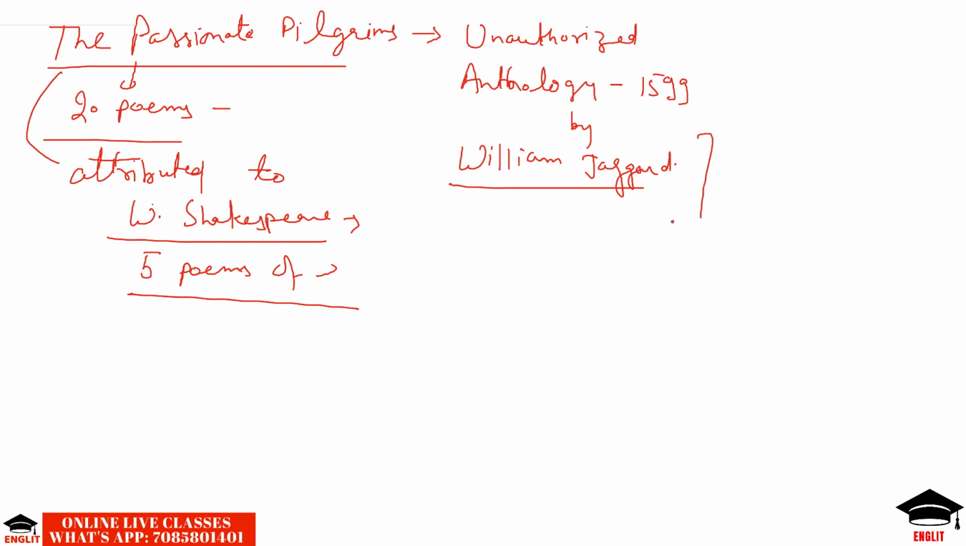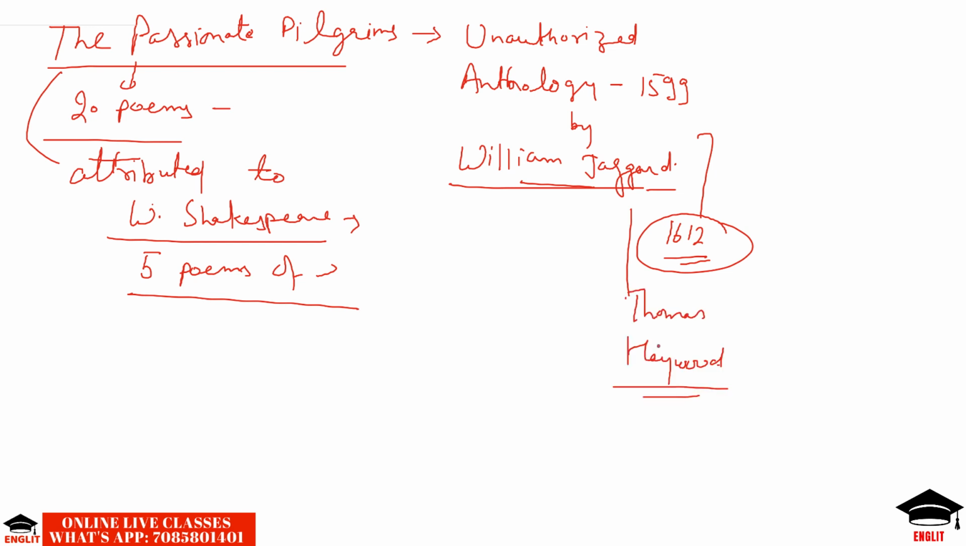In the edition of 1612, William Jaggard said that the other poems are by Thomas Heywood. The anonymous poems of the collection of 1599 were supposed to have been composed by Thomas Heywood. Some of them were composed by Thomas Heywood. That was claimed in the edition of 1612, the second edition of this Passionate Pilgrim.